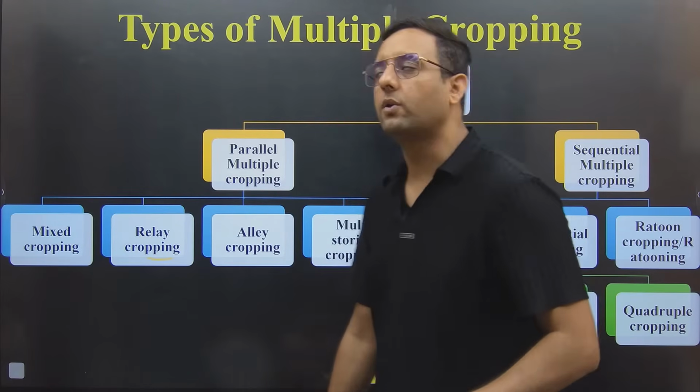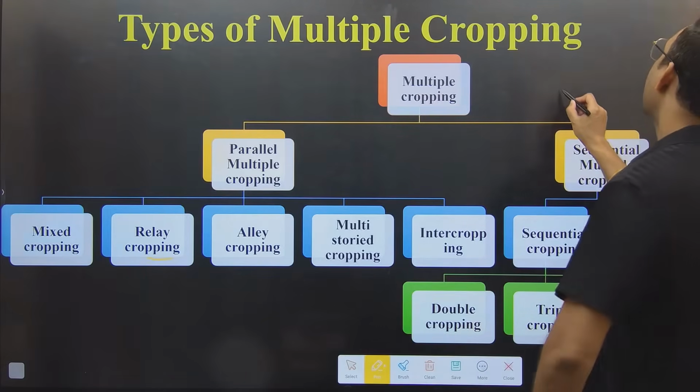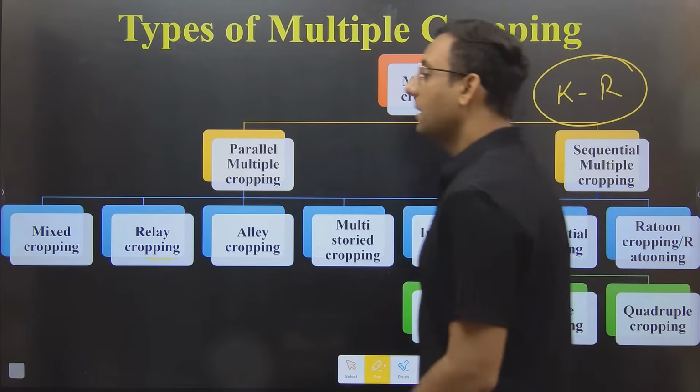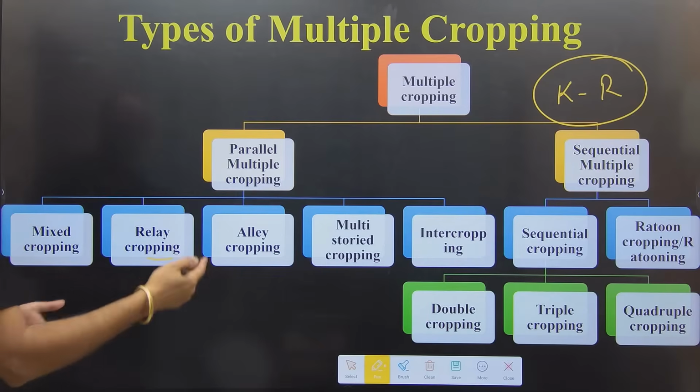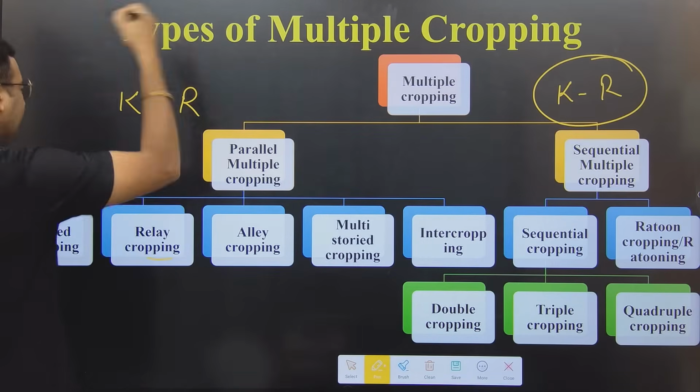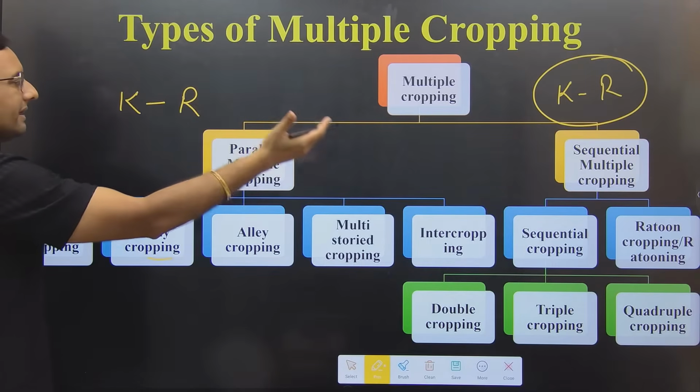What is the meaning of relay cropping? In sequential cropping, what you were doing after harvesting the crop, you said I will grow the Rabi crops, but I am feeling that I have less time for the next season, so I want to grow the Rabi crop before the harvesting of the Kharif crop. Okay, sir, you can do.